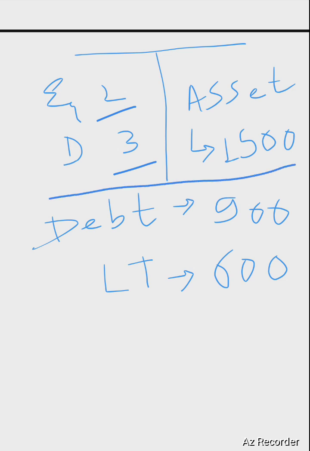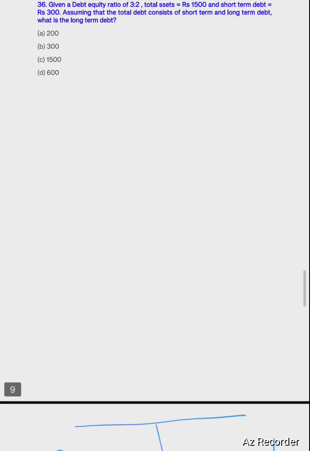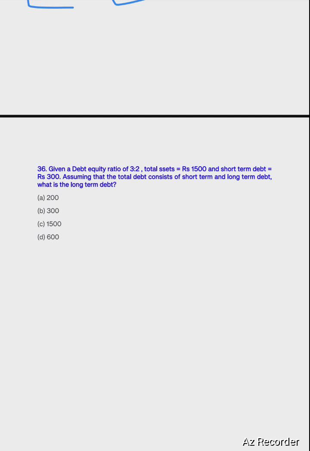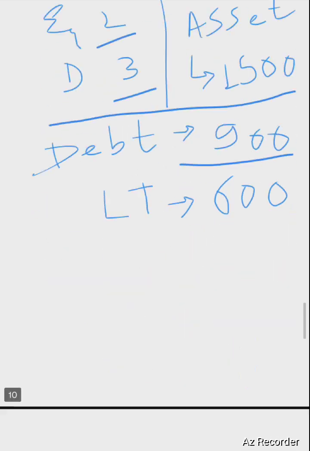What does it mean? Your 1500 divided by 5 will be 300. So 300 into 3 will be 900. Your 900 will be your debt, and it has been given that your short-term debt is 300. So the answer will be 900 minus 300. That is option number D, which will be the answer in the given question.